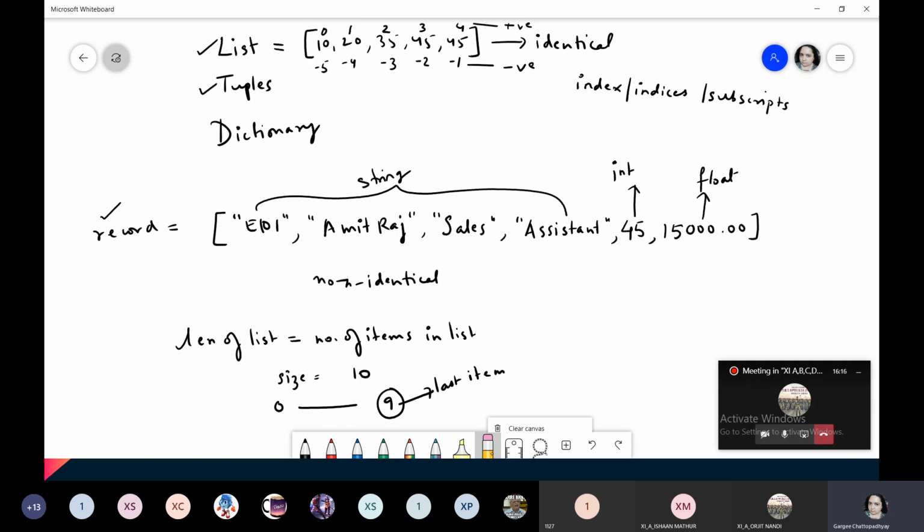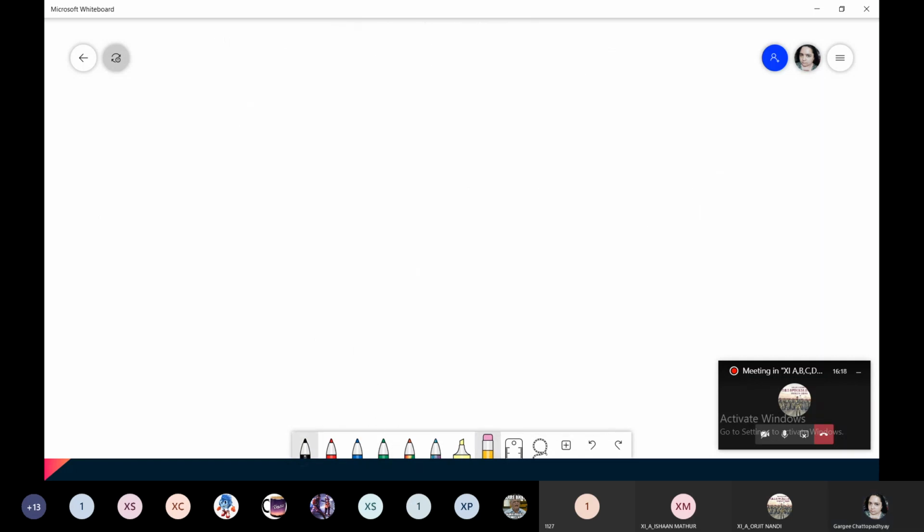Second is tuples. Tuples are also the same, only thing they are immutable. Now there is a concept in Python known as mutability and immutability, which is a topic to be discussed later. Otherwise we'll go beyond the scope of this chapter.